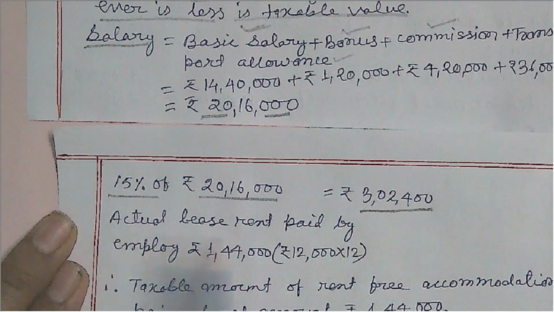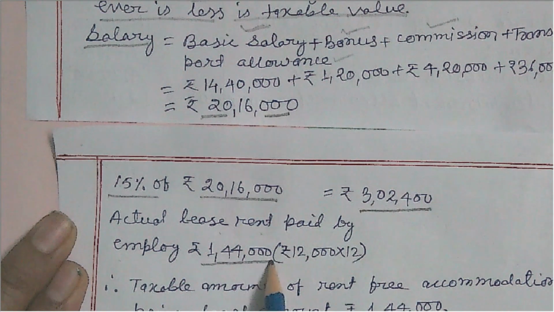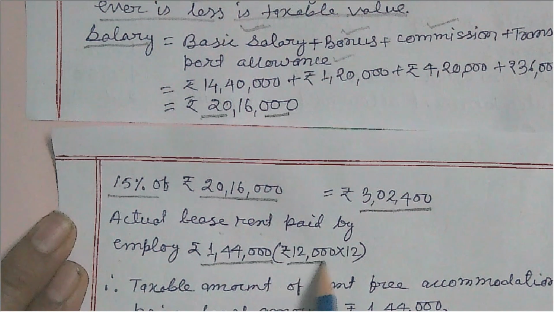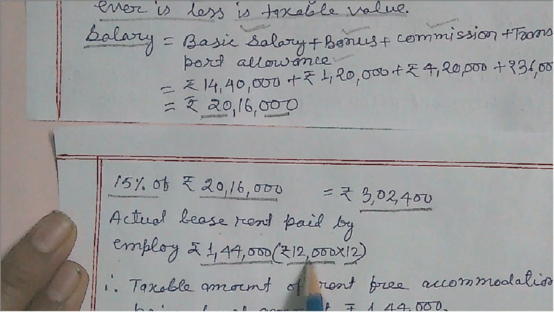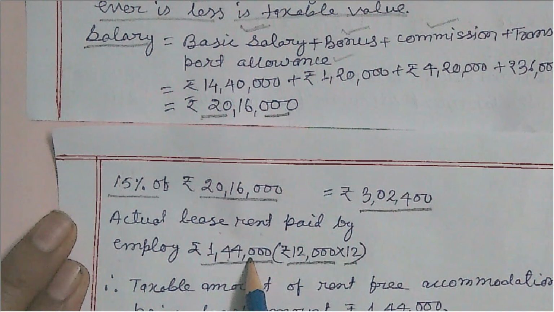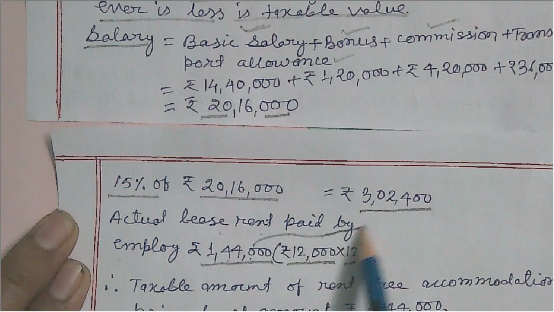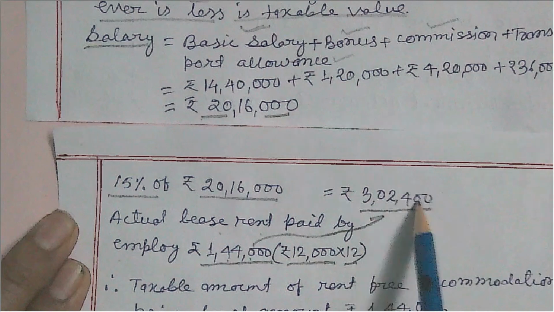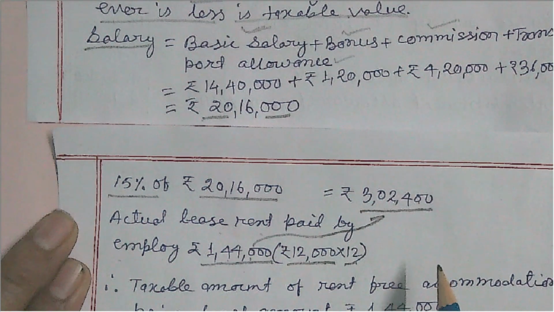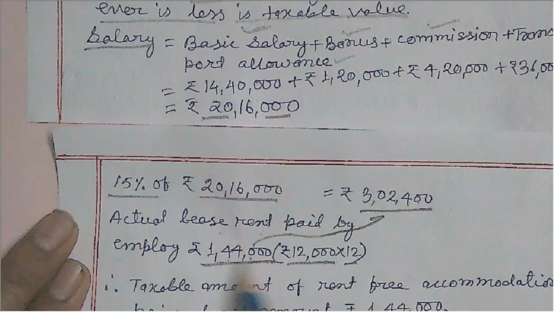But the actual lease rent paid by the employer is 12,000 into 12, that is 1 lakh 44,000. Now compare this 1 lakh 44,000 with 3 lakh 2,400, whichever is less. The least amount is 1 lakh 44,000.